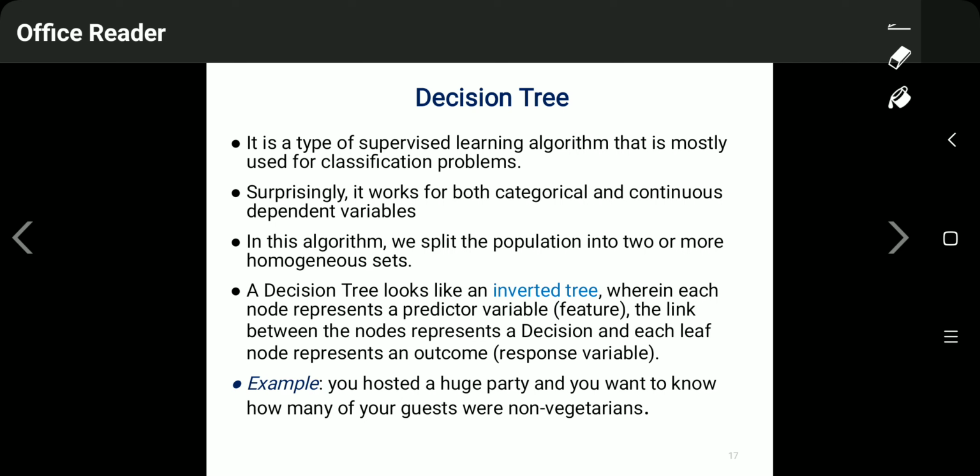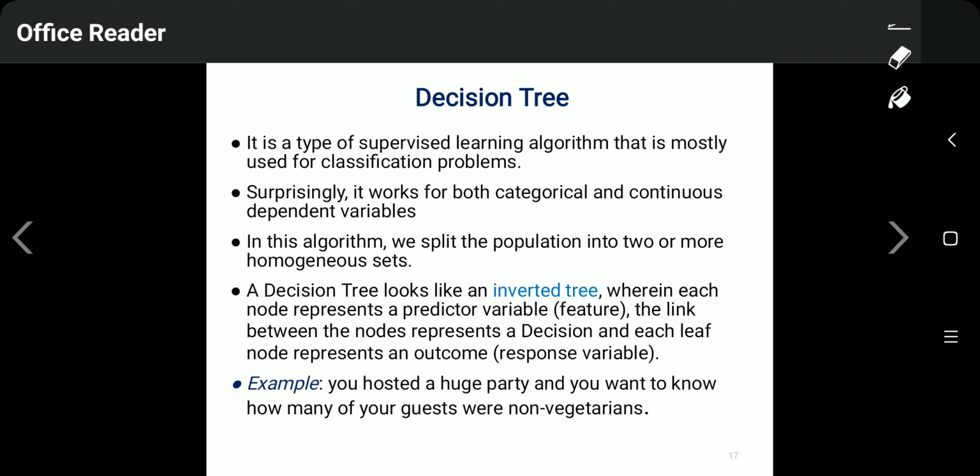Each internal node is a predictor variable, where we see the conditions for the prediction. The link between the nodes gives us the decision, in the form of yes or no, true or false. Finally the leaf node is the dead end of the decision tree, where we get the response variable, the outcome of the problem.